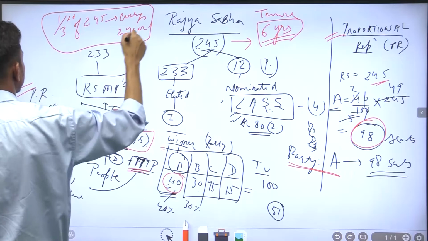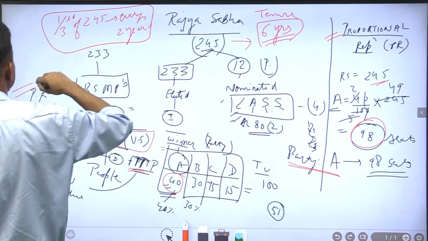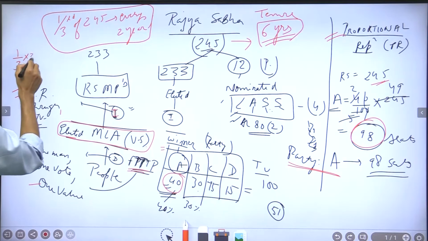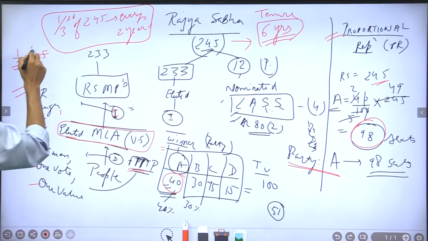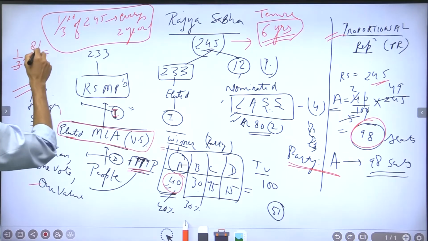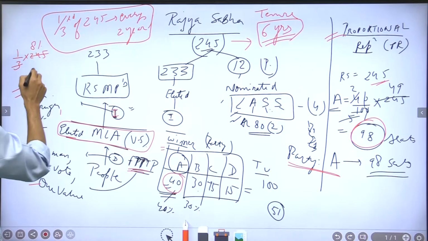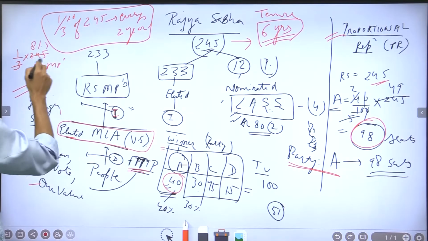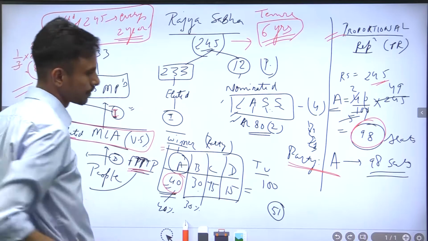So what is 1/3 of 245? Let's see. 1/3 of 245 is 82. So 82 MPs would be retiring every 2 years, right?